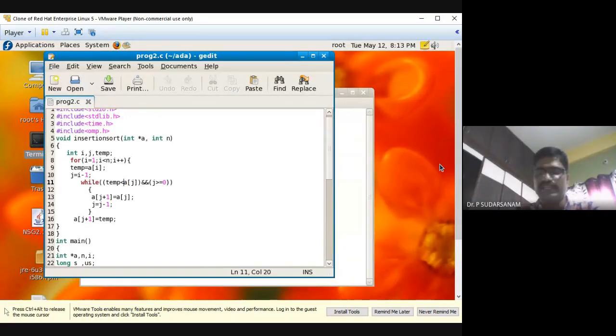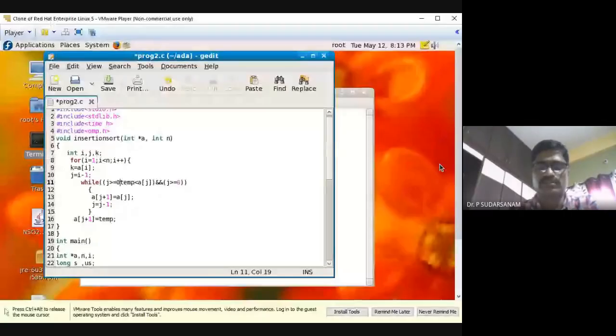Shall I change only k here also? I'll change that one only, k, because it looks like the algorithm. So here also it should be k. Now the code you have written is j greater than or equal to 0 and a of j greater than value.